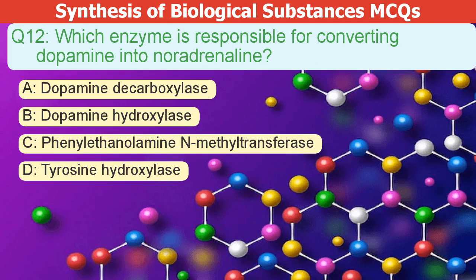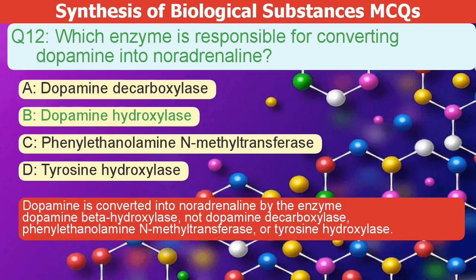Which enzyme converts dopamine into noradrenaline? A. Dopamine decarboxylase. B. Dopamine hydroxylase. C. Phenylethanolamine N-methyltransferase. D. Tyrosine hydroxylase. The correct answer is B. Dopamine is converted into noradrenaline by the enzyme dopamine beta hydroxylase, not dopamine decarboxylase, phenylethanolamine N-methyltransferase, or tyrosine hydroxylase.